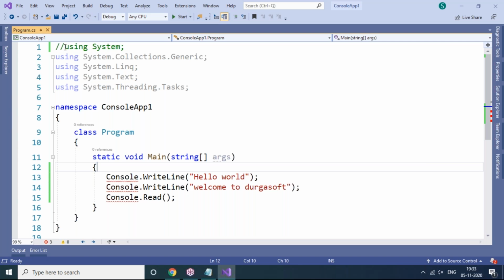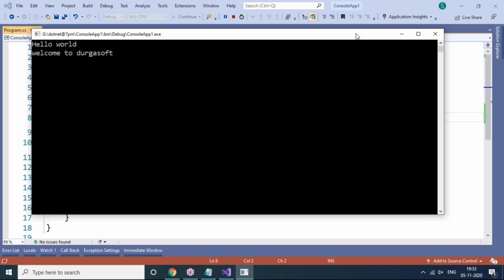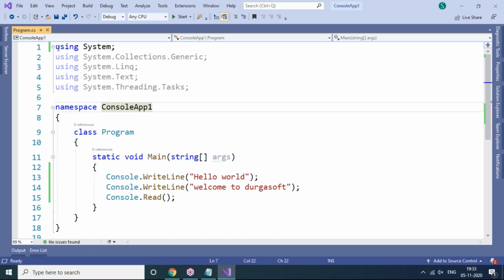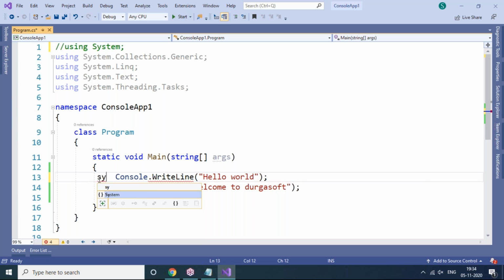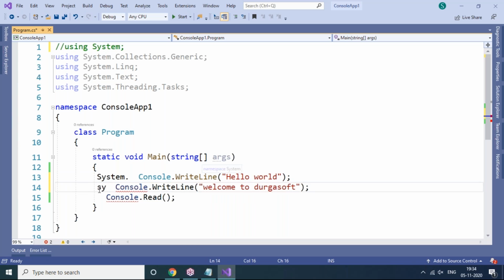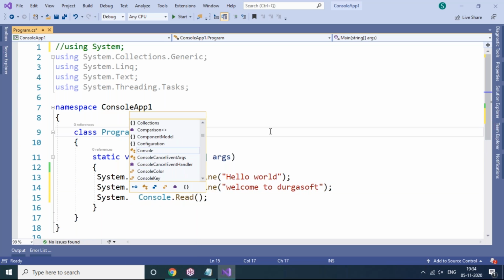That's the reason I'm including it now. Now the Console class will work. So it clearly says that the Console class is present in the System namespace only. If we remove the System namespace, it will not work. But let it be commented again. Even if you don't have the using System namespace in the header section, you can still do this: in every line you can include System dot. It will work fine, no problem at all. Every line I'm including System dot something like this here.